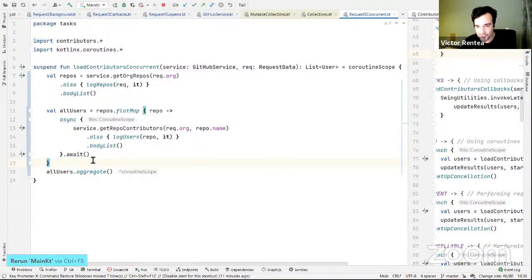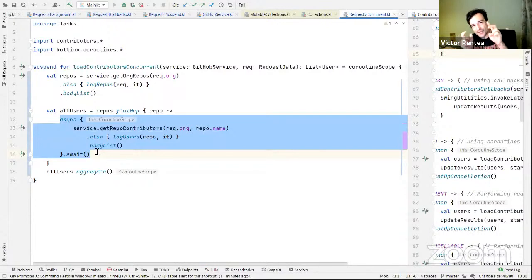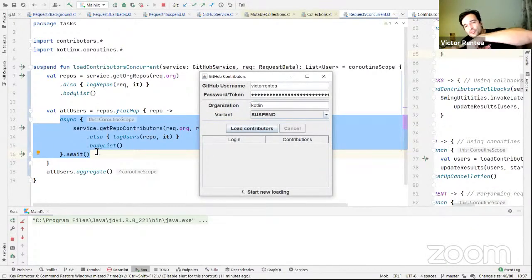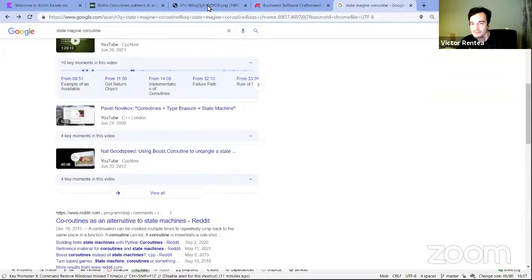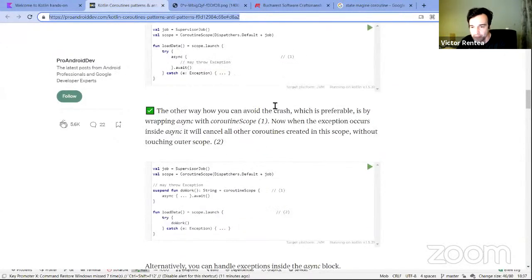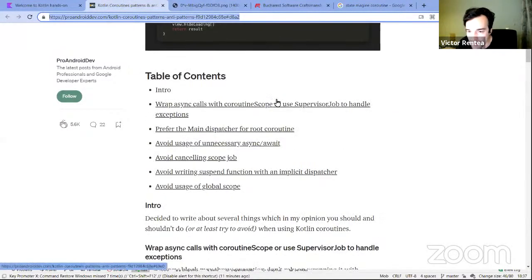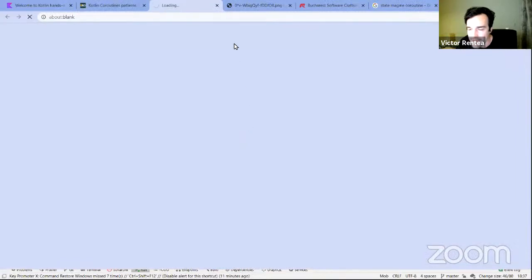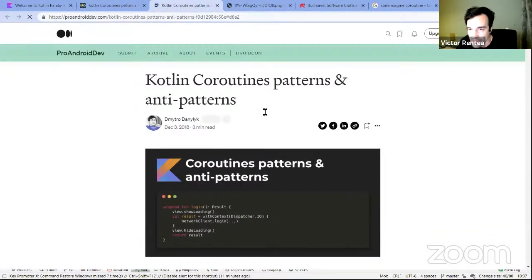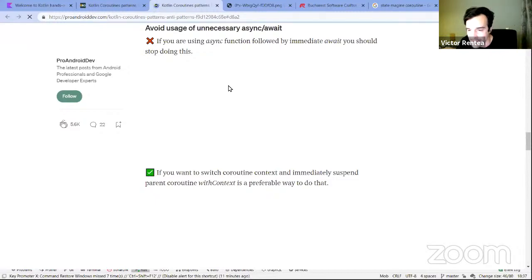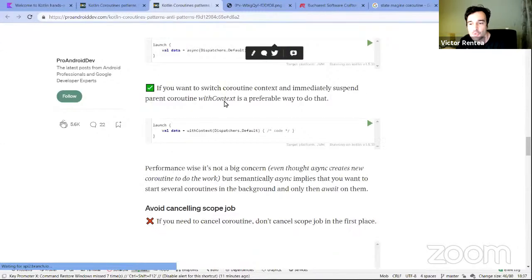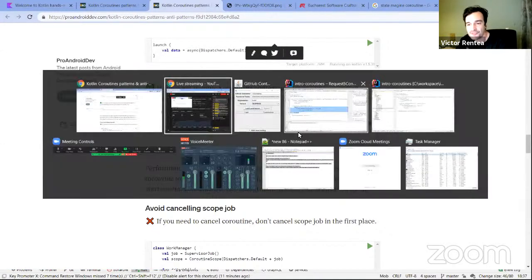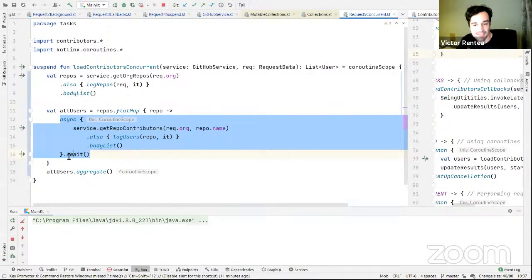If you do this, as we have it right now, flat map, it feels like this. It's like you are starting an asynchronous processing, and immediately after you are blocking. This is a bad practice, as demonstrated by this. There was a best practice about using coroutines. If you ever find yourself doing async and immediately after doing await, that's a code smell. This is a problem, because if you do that, nothing really happens. You just have to wait for the coroutine to finish. You don't parallelize anything yet.